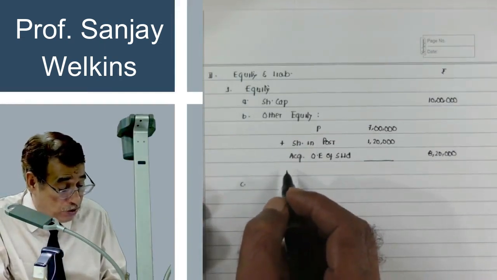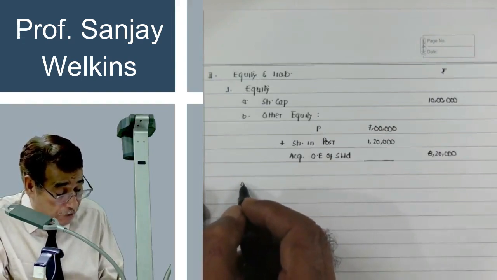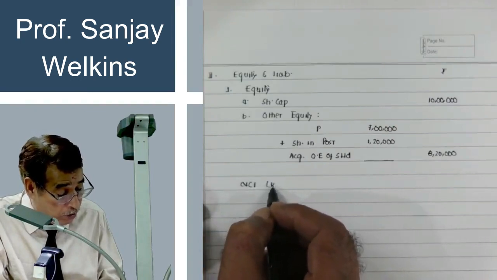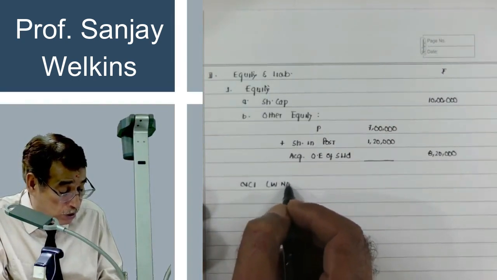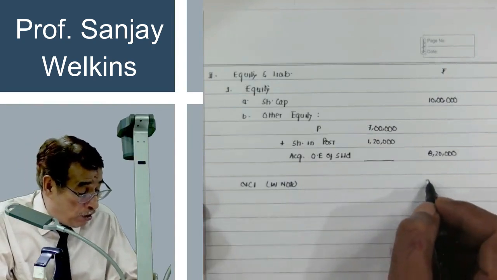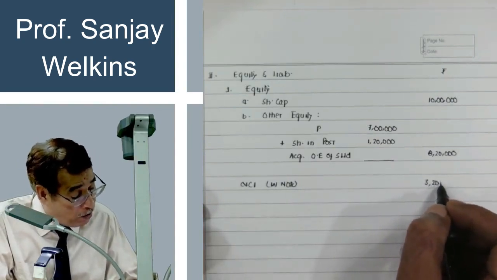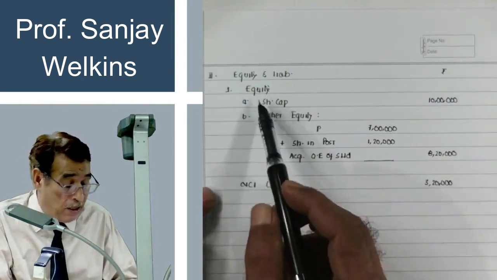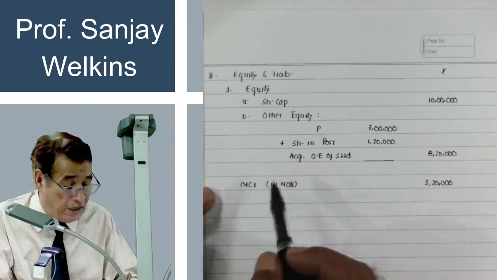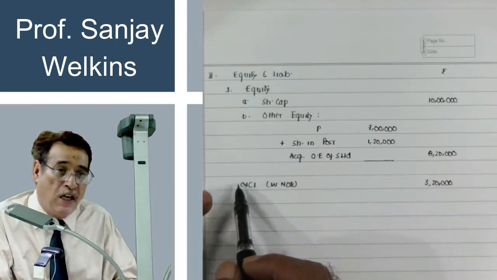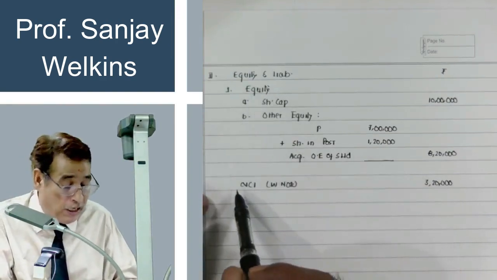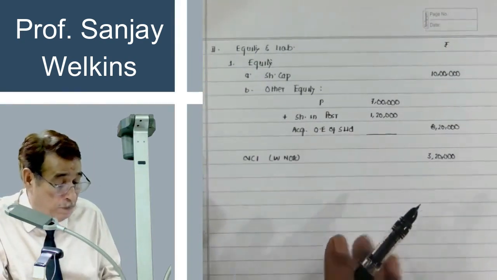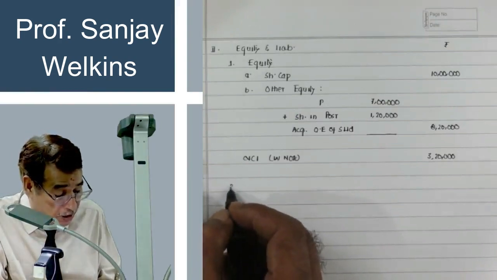Besides, in this question we have computed NCI. Remember one thing, NCI through your working notes, whatever your working note was there, we computed non-controlling interest holder 3 lakh 20. Many people do not know how to present NCI. NCI is presented under the equity as a separate line item. That is why I haven't written here CA or something like that. Under equity actually I am writing it, but it is being written as a separate item. Is it clear to you? Then I am going to write here liabilities.